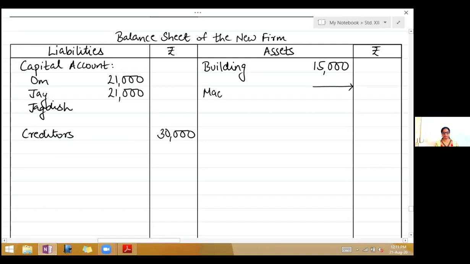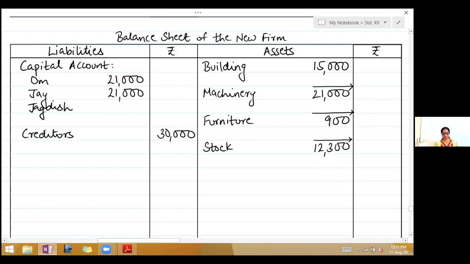Machinery 21,000, leave a line, furniture 900, stock 12,300, and debtors 27,000. Okay. We have finished with the given balance sheet.